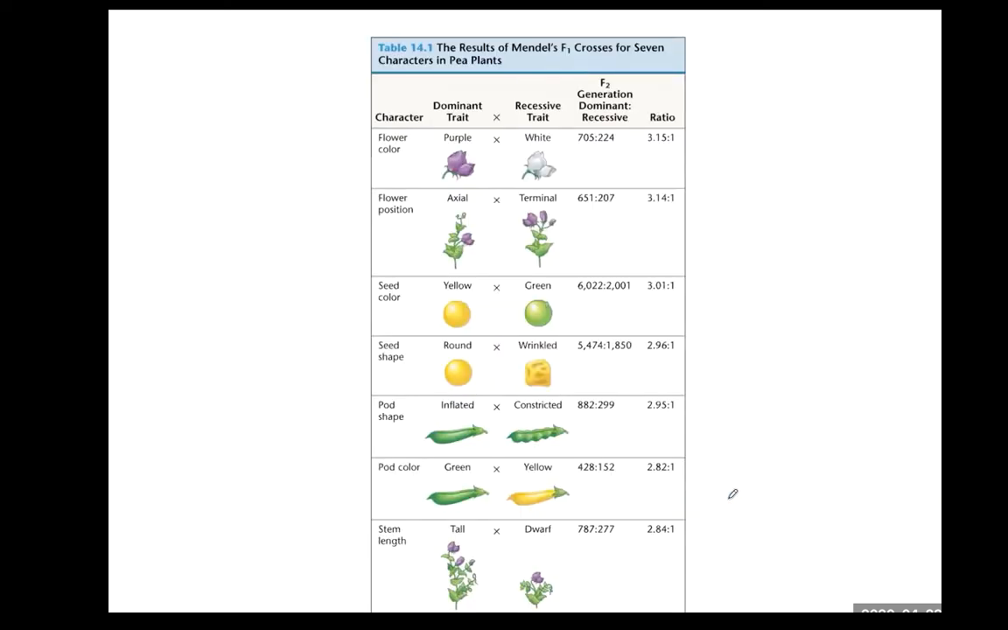And he did a monohybrid cross throughout all 7 characters in pea plants, and the ratio always appears approximately 3:1. A dominant and recessive trait appears in a 3:1 ratio in the F2 generation.